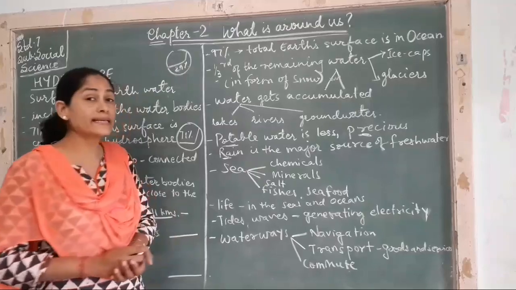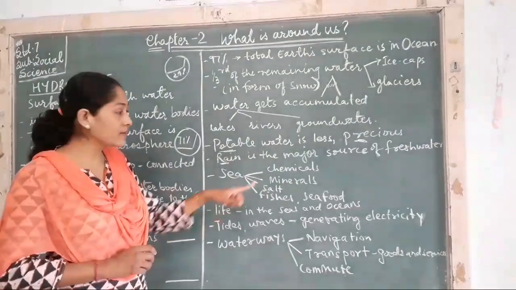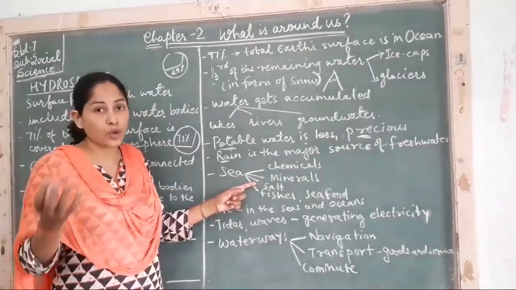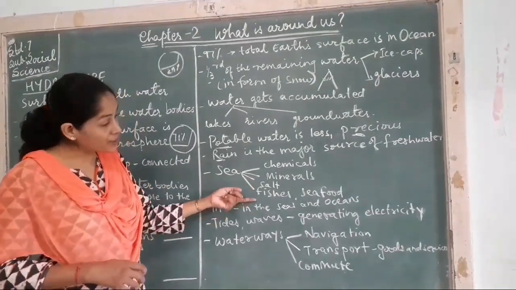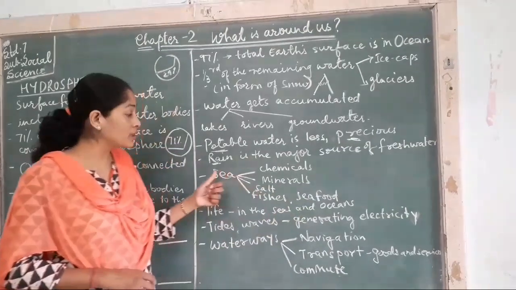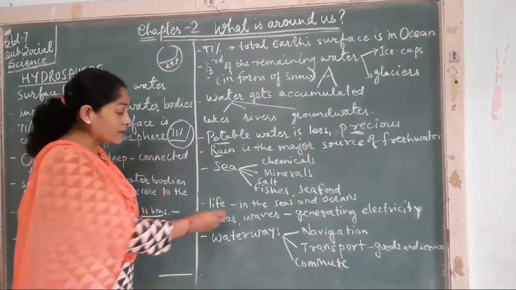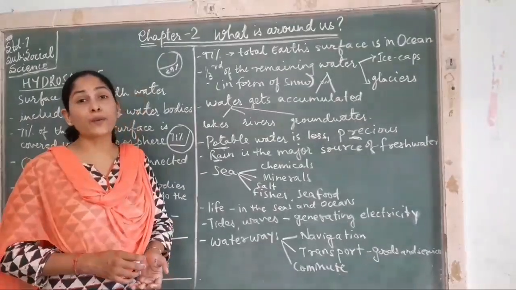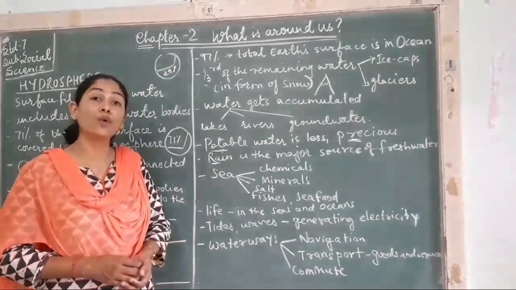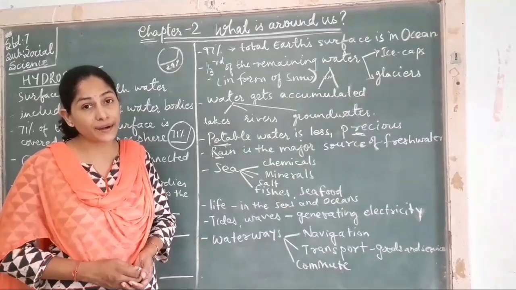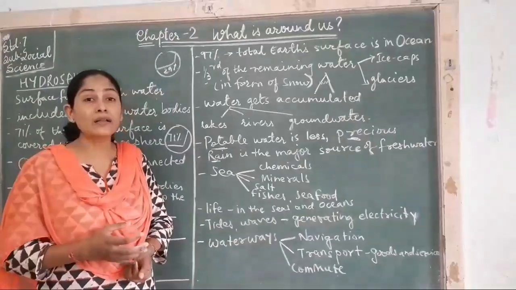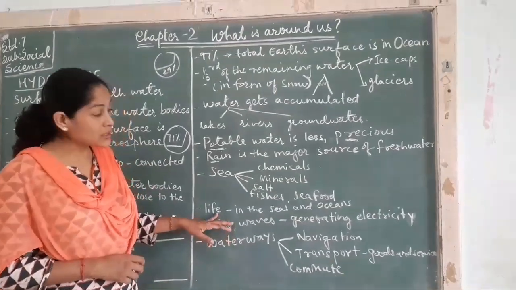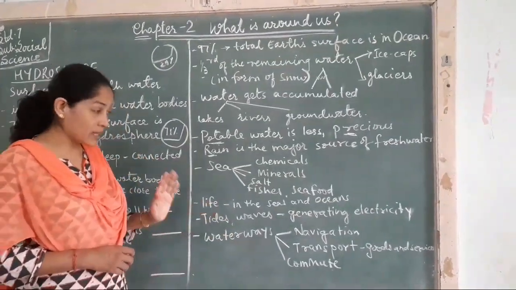Now see how the sea is helpful to us. From the sea we get chemicals, minerals, and salt, and we know how salt is produced. We also get fish and seafood from the sea. Life is there in the seas and oceans. You will find so many aquatic animals inside the sea and ocean. They have their own world living there. You will find many plants and small aquatic plants in the sea and oceans also. So life is there over there.